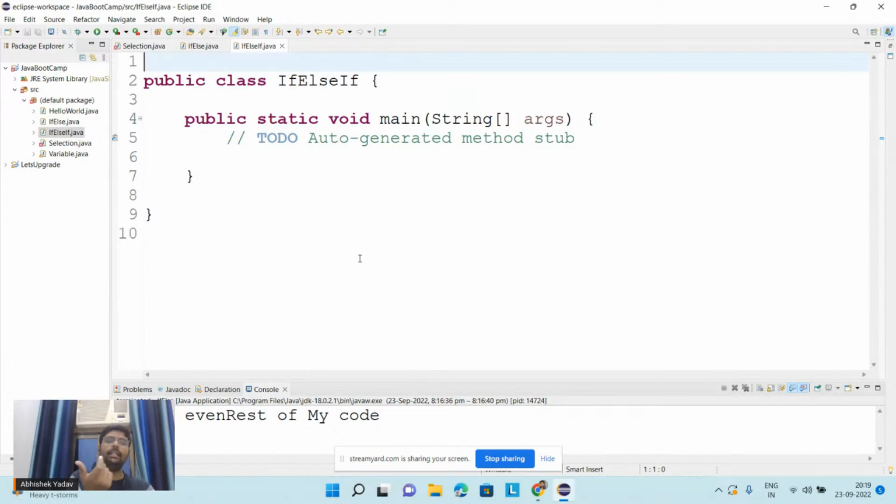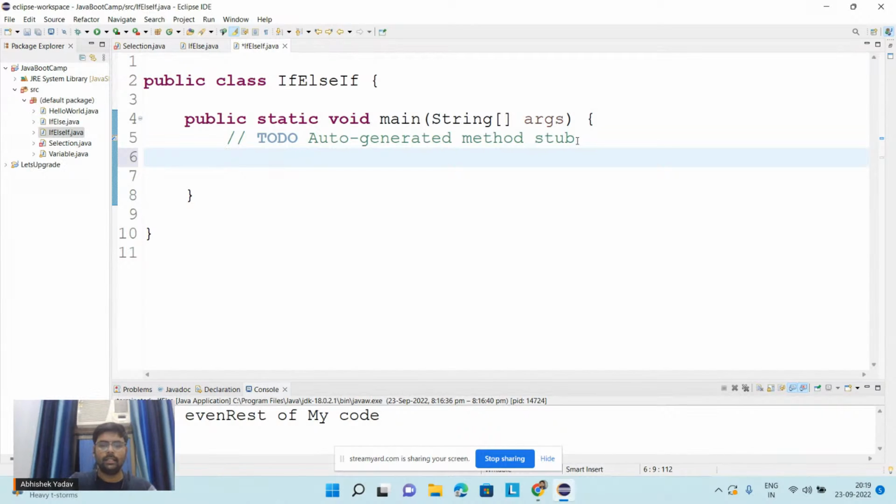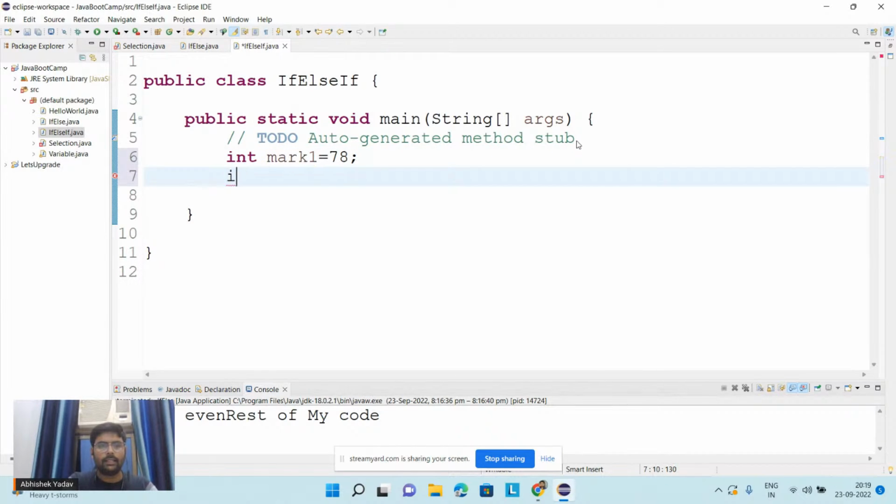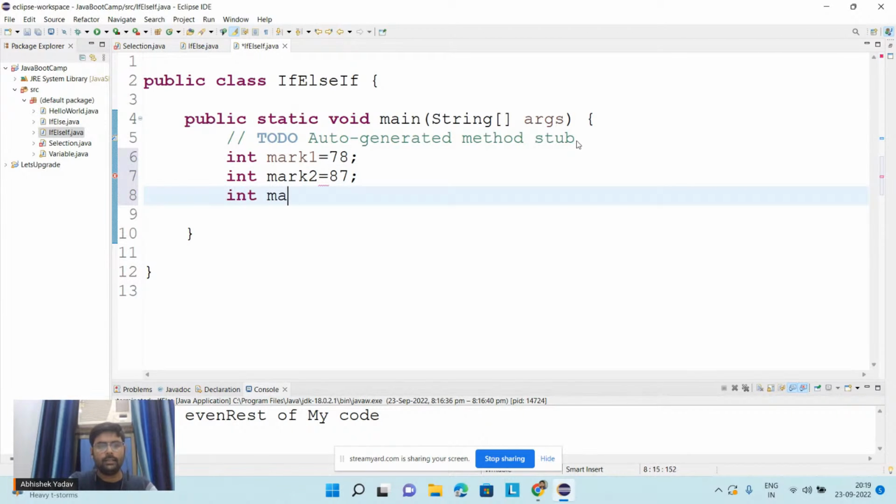Okay, so here what I have to do, I will take marks of three subjects and find the average, and after that I will check whether the average lies in grade A or grade B or grade C or grade D. So first, in order to take the marks of three subjects, I will create three variables and store the data inside them. So int mark1 is equal to, out of 100 I am taking, 78, and after that int mark2 is equal to 87, int mark3 is equal to 98.